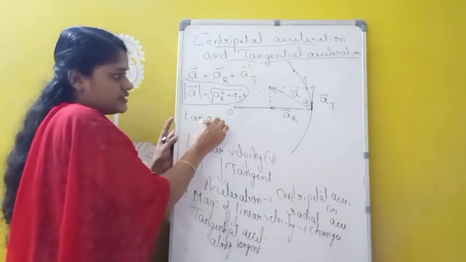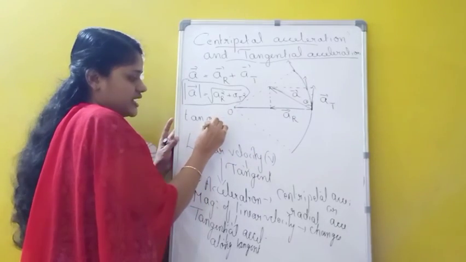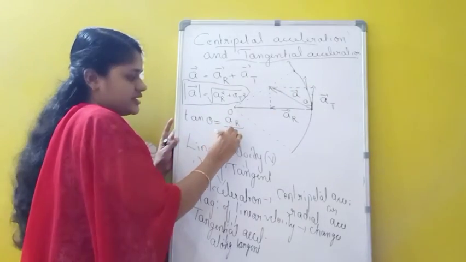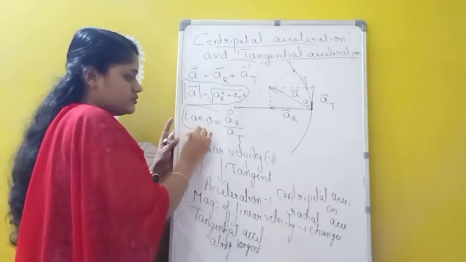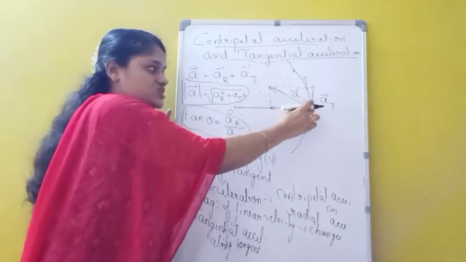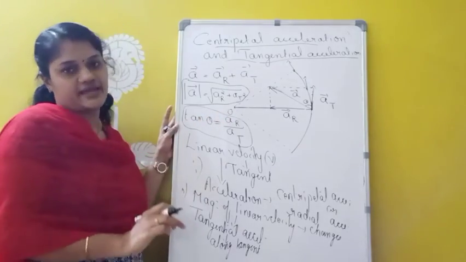Suppose from this figure we are finding tan theta. Tan theta equals, what is the opposite side here? AR. So tan theta equals AR divided by AT. AR by AT. So this is the formula for the angle made by this resultant acceleration with the tangential acceleration. That is, tan theta equals AR by AT.